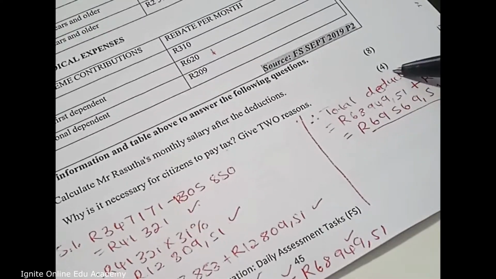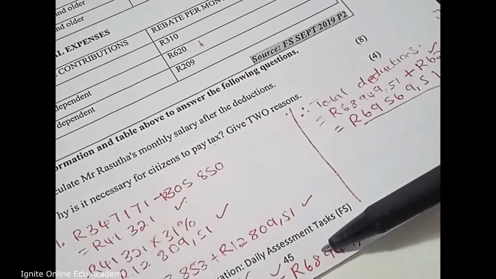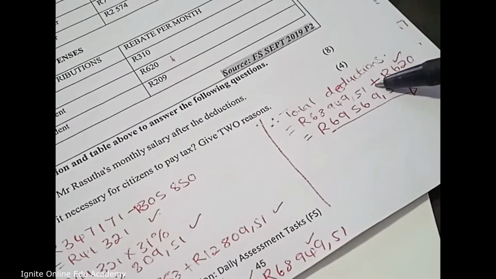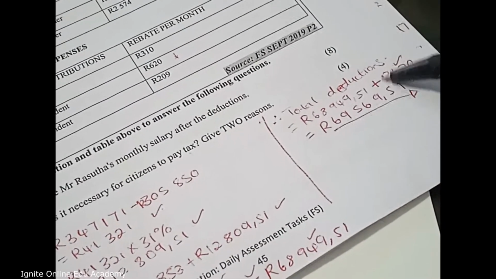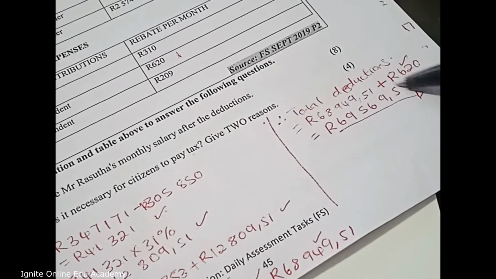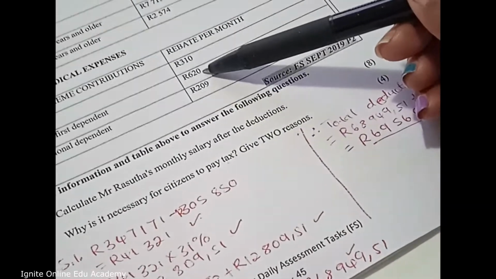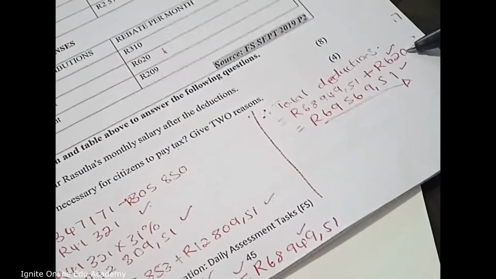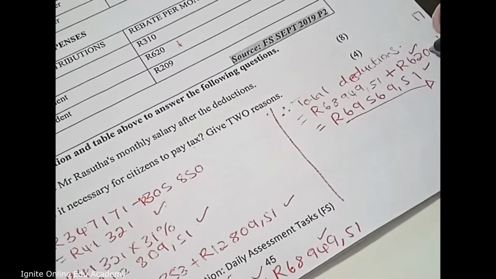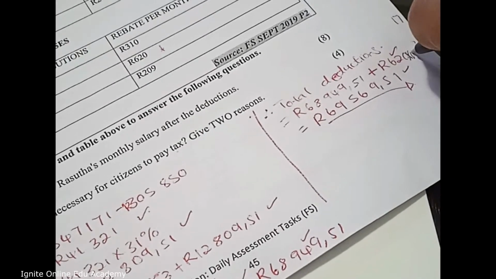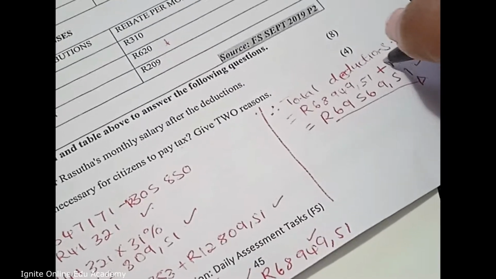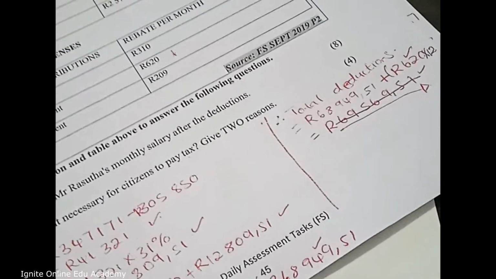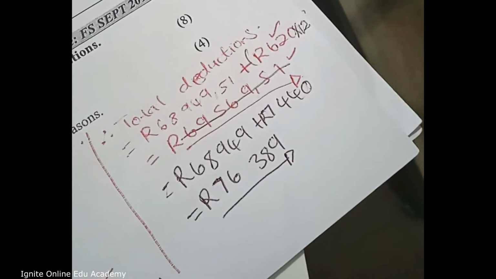So his total deductions will be the total tax he pays per annum plus, remember this 620 rands, the 620 rands that he pays here. But one thing I forgot to do here was to multiply this by 12. So we have to say 620 multiplied by 12. So you put that in brackets and then you'll get the actual amount here. Let me just write the actual amount. So now I've fixed that mistake.